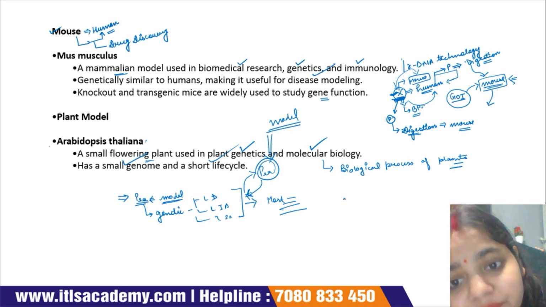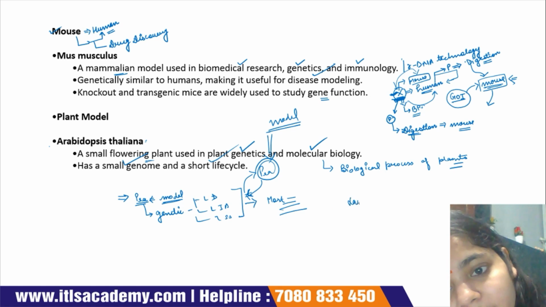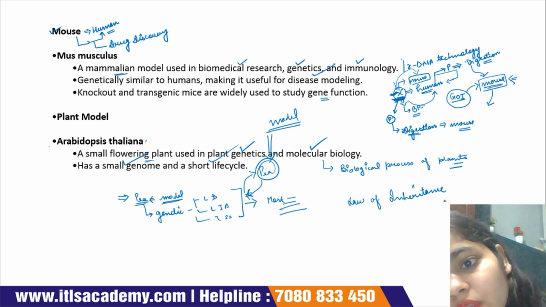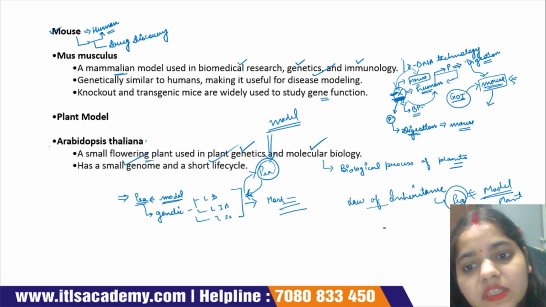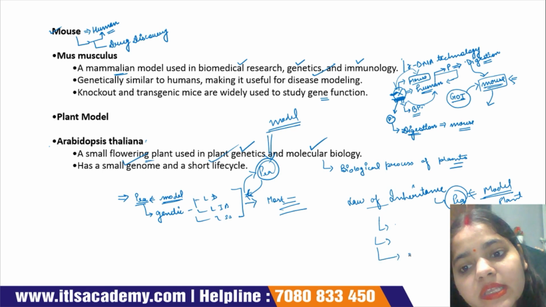During the study of the law of inheritance we use the pea plant as a model organism, as a model plant. And this law of inheritance is the law of dominance, law of independent assortment, and law of segregation.